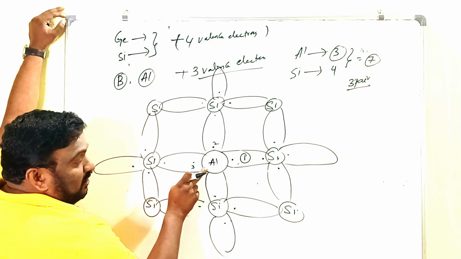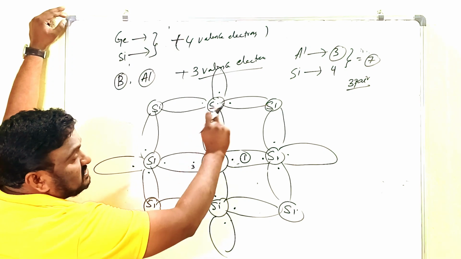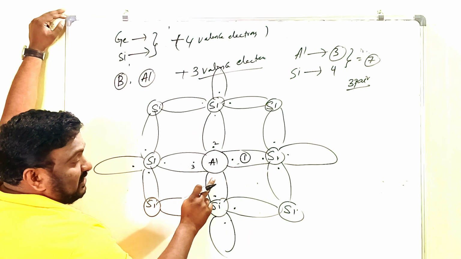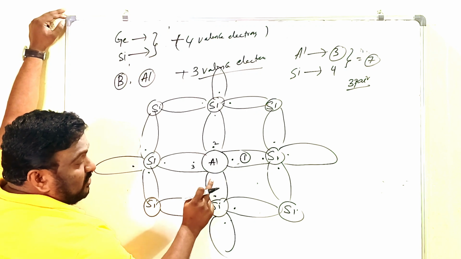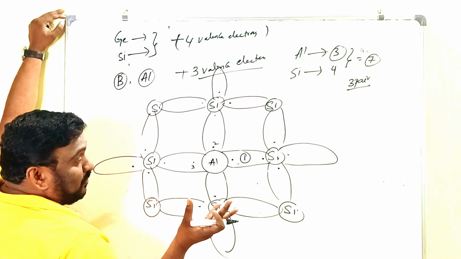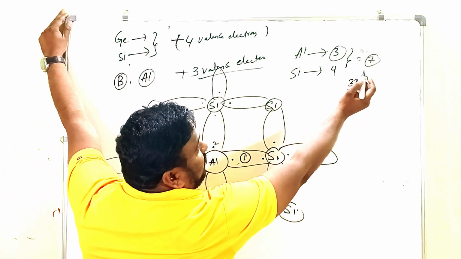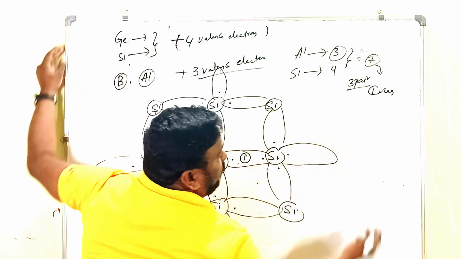It means that aluminum can form three covalent bonds with the three surrounding silicon atoms. Here there is only one electron, and here one more electron is there to form another covalent bond. So actually here 4 plus 3, 7 electrons are there. If they want four covalent bonds, one more electron is required.